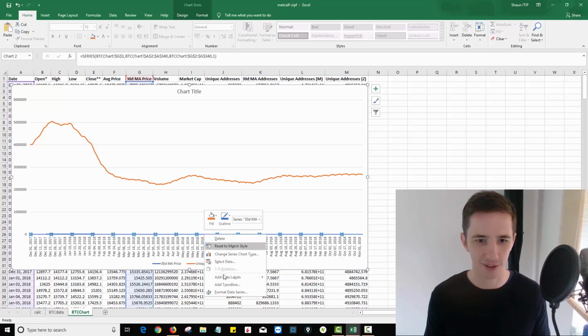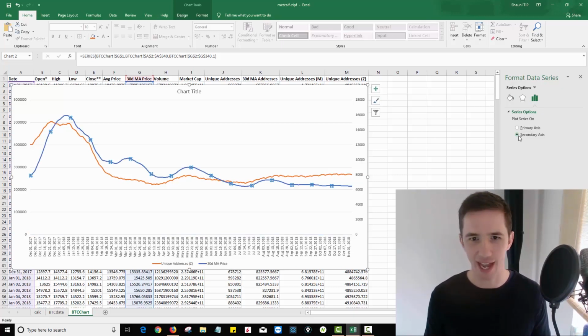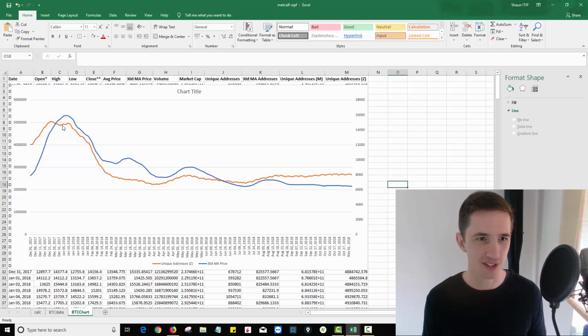So I'm just going to right click on that, Format Data Series, and click Secondary Axis. Now what that's given me is the 30-day moving average of Bitcoin's price. This chart will look very familiar to you if you've been following the recent videos, because I included this in the Crypto News, the first episode video. You can see here's the price moved out on the 30-day moving average, and you can see Zipf's law here